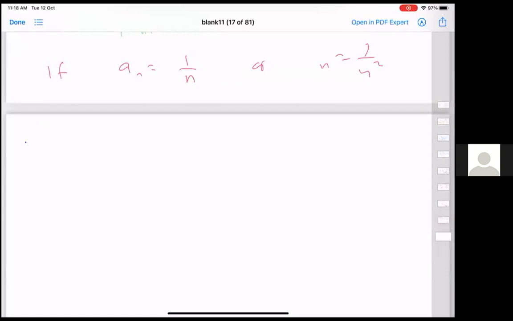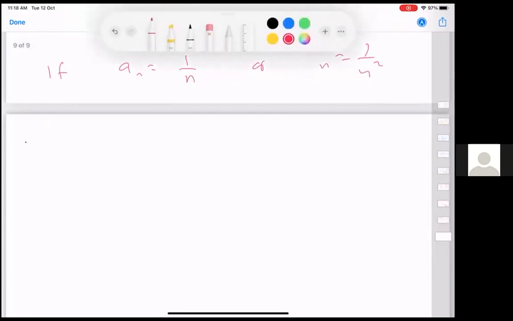Yeah. So if you look at this series, on one hand, you know that this term is equal to 1 over n minus 1 over n plus 1. You take the multiplication, etc. That is easy.